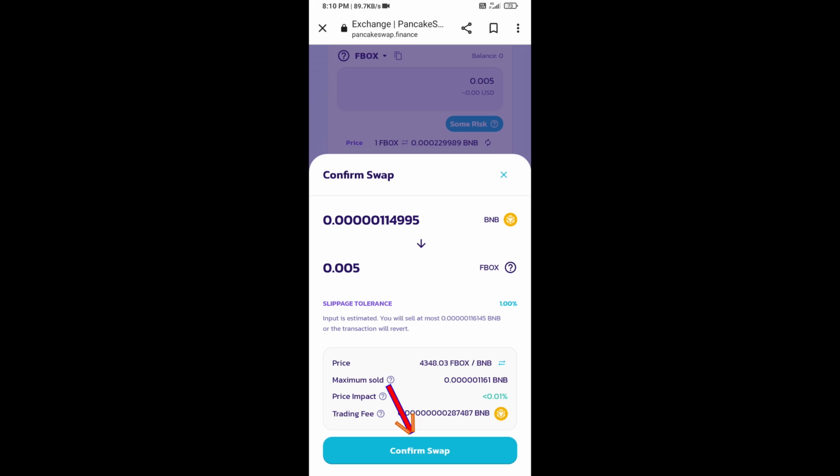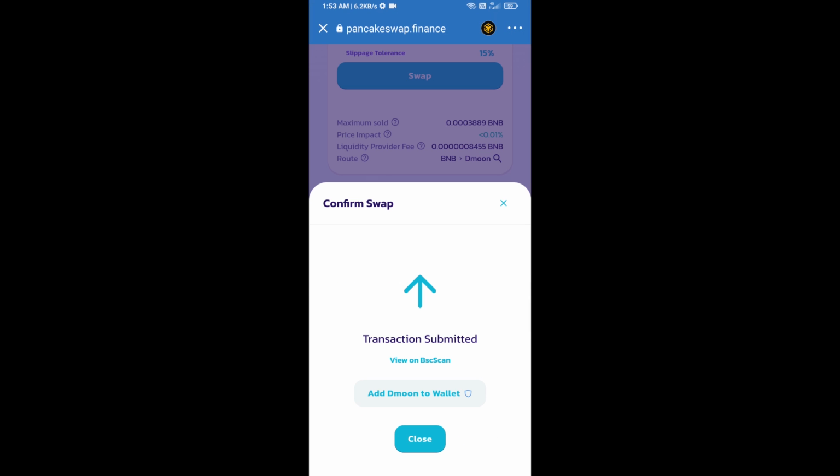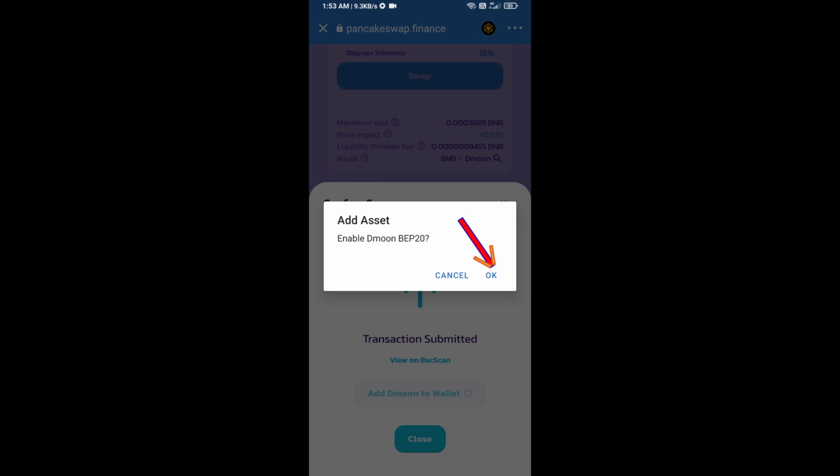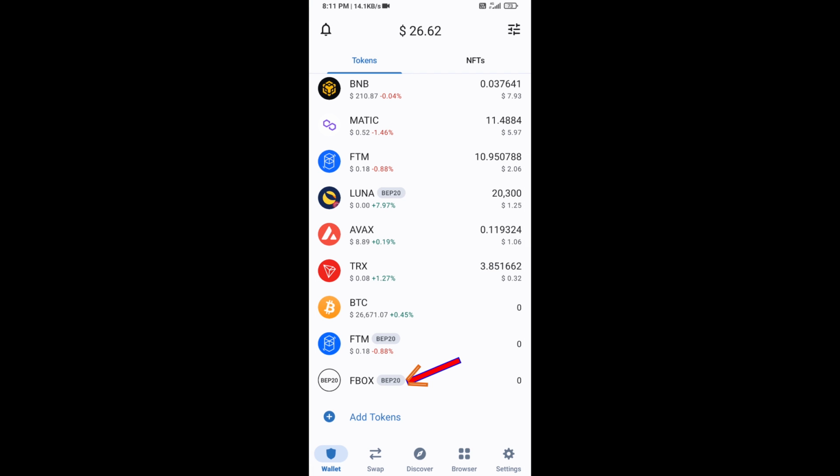Click on confirm swap. So here you will approve this transaction. Now here you will click on add to wallet and click on OK. After that, go to the Trust Wallet homepage. Now here this token has been added successfully on Trust Wallet.